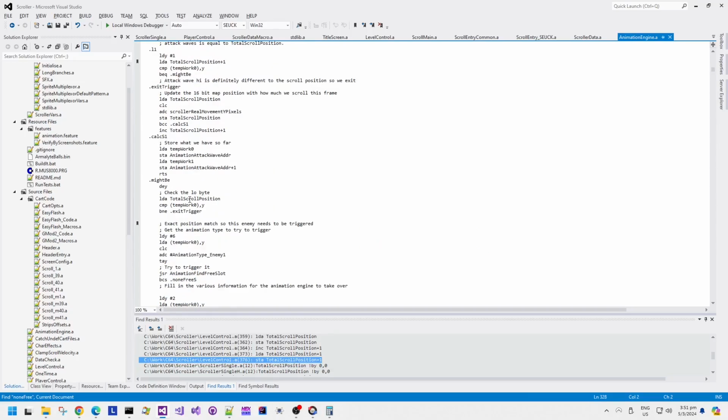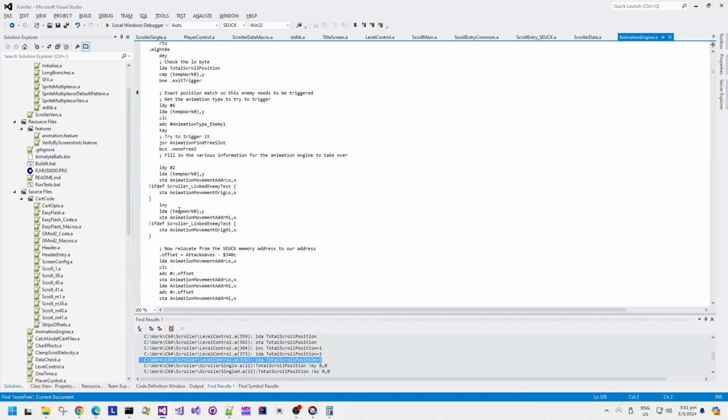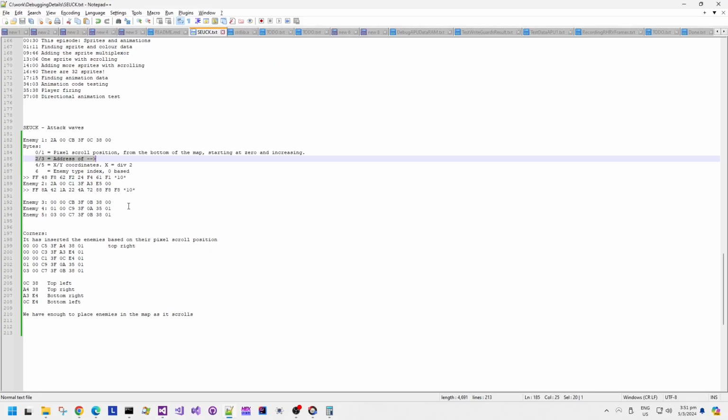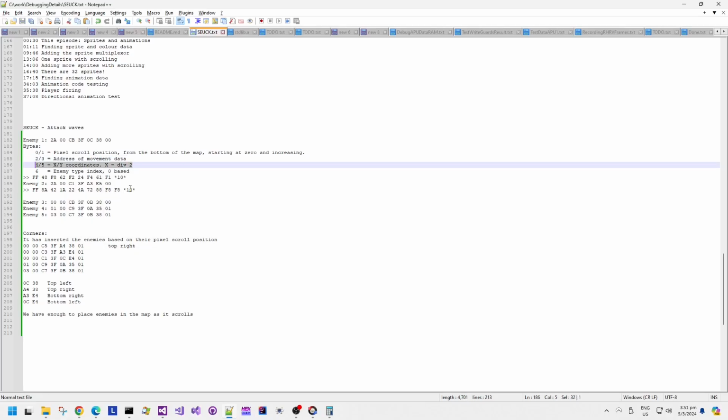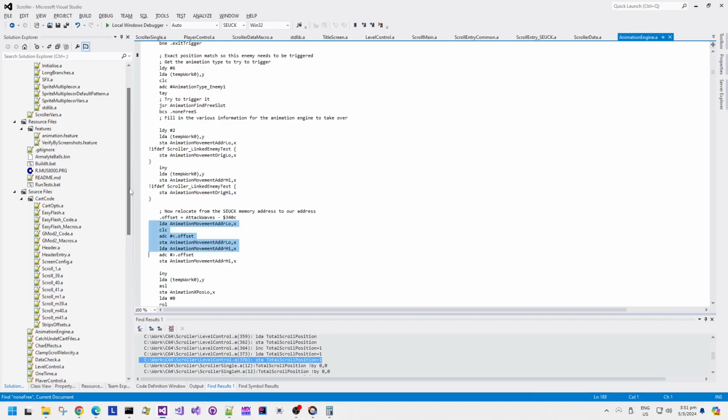It continues going through. Because we can have more than one enemy at the same Y scroll position, we need to check them in order and multiple times just to make sure that we cover all the enemies. But if a free animation slot was found, then it basically reads the address for the movement, and it stores that in the animation slot for the enemy's animated movement, which we're not going to get into in this video, I don't think, because this one's quite long, but the next video certainly will.